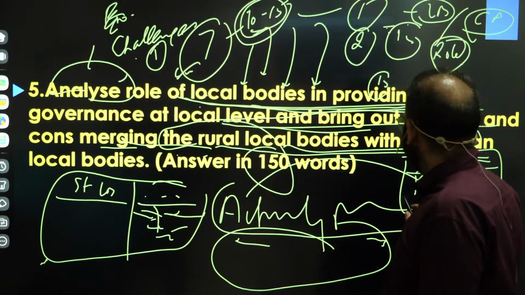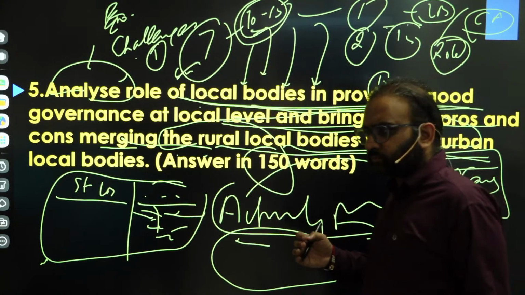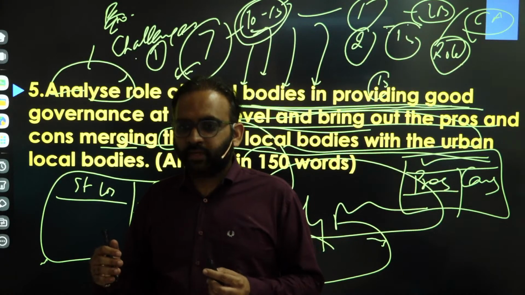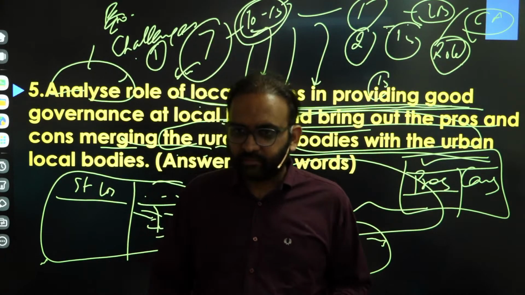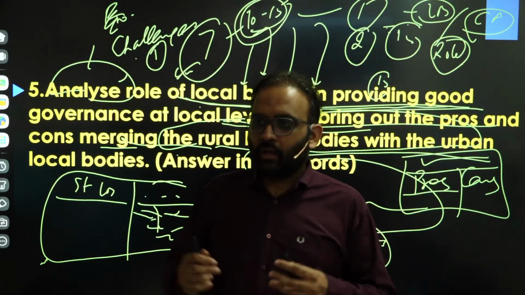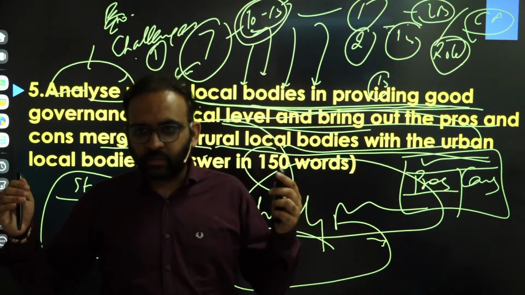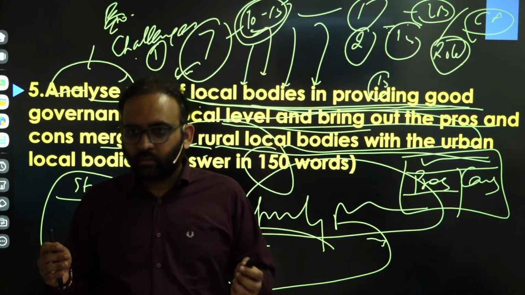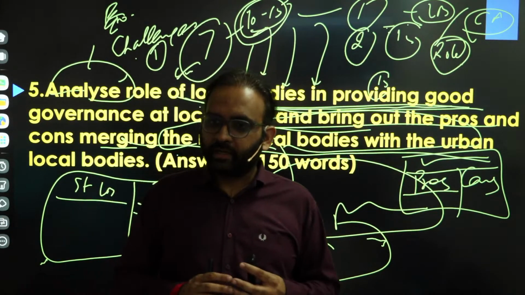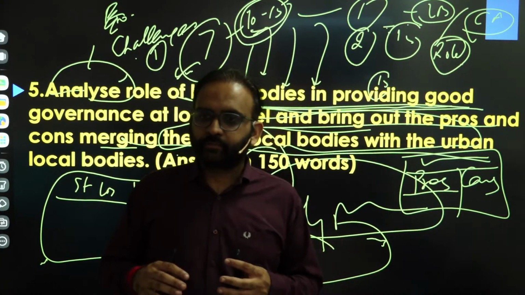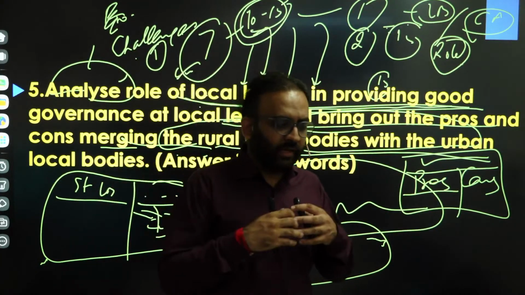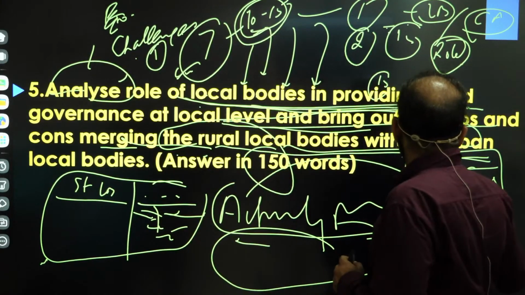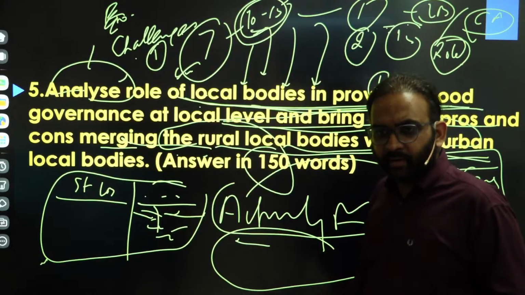Right? So write the pros, for example, integration of resources, right? No duplication of activities. Urban and rural development are mutually dependent on each other, so that could be coordinated. Get the point? And integrated development of the region and so on. Cons will be like you need a constitutional amendment.